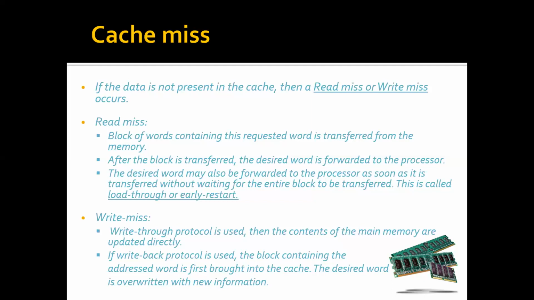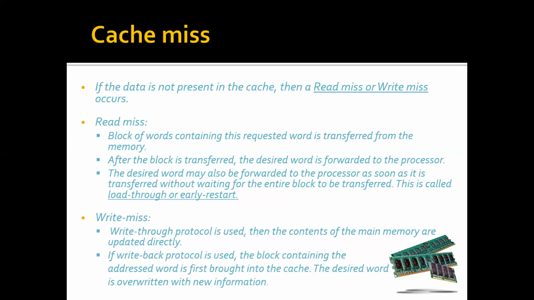So what is the protocol used in a write miss? A write means we want to modify a data item, A equals 10, and A is not found in the cache. So what to do? If the write through protocol is used, then the contents of the main memory are updated directly. It goes directly to the main memory and updates the main memory content itself. The data is not present in the cache, so we will not update the cache memory itself. We will directly go to the main memory and update it there.